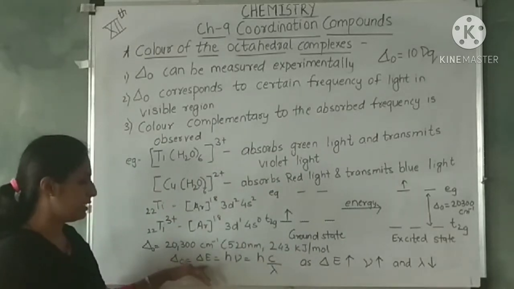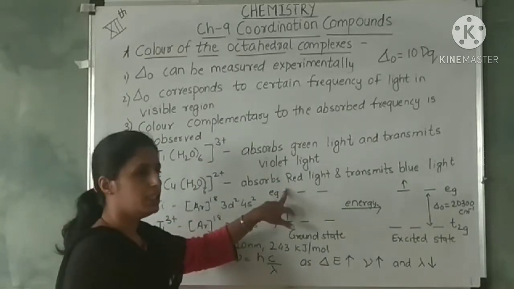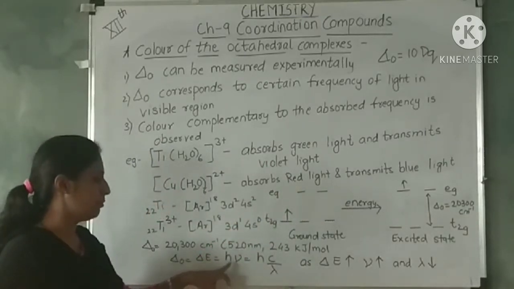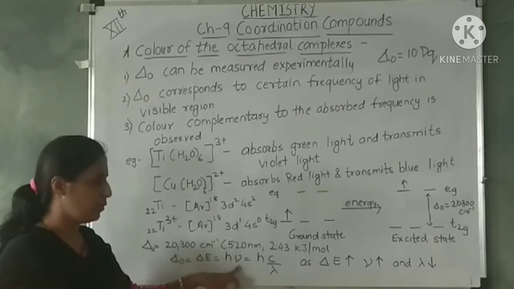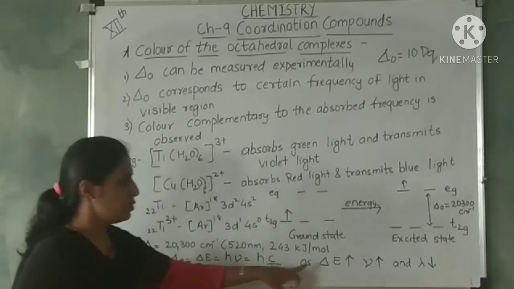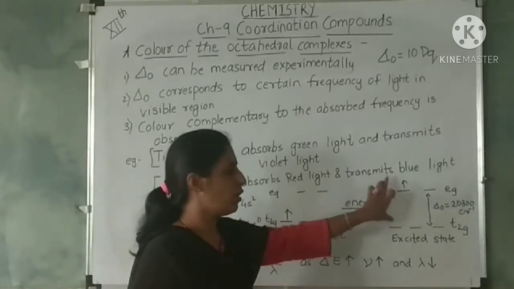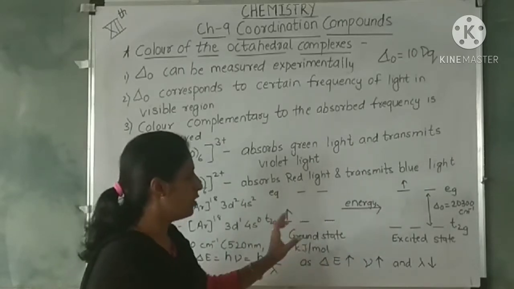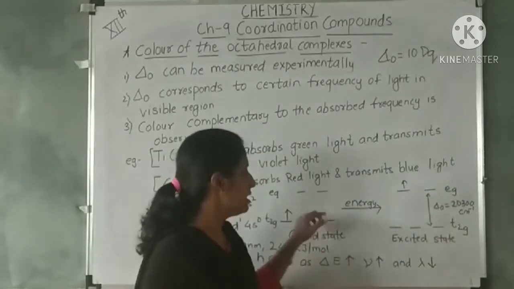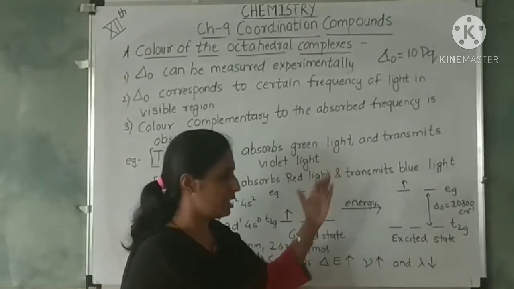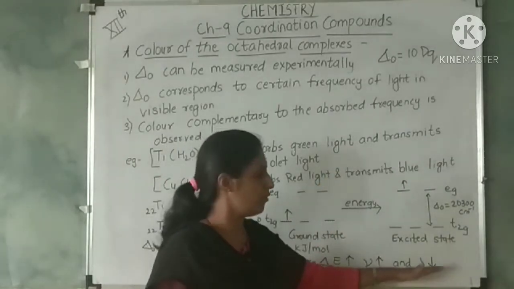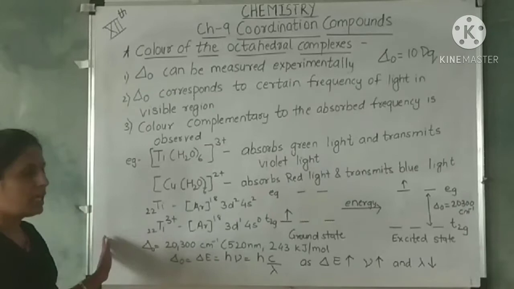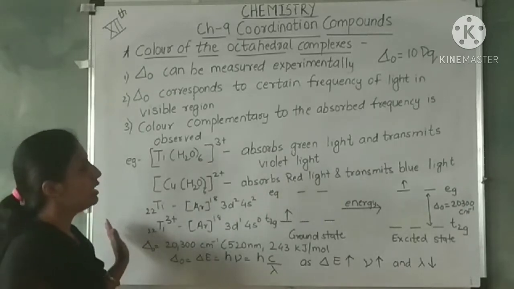Now delta O is nothing but the energy difference between these two orbitals, t2g and eg. You know E is nothing but h nu, the frequency, which is also hc over lambda. So as the difference between the eg and t2g orbitals, delta E or delta O, increases, the frequency also increases, but the wavelength lambda decreases. This is the reason why octahedral complexes appear colorful.